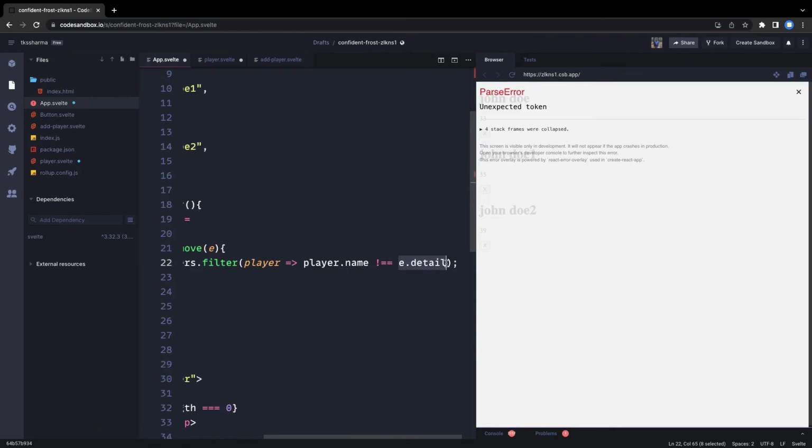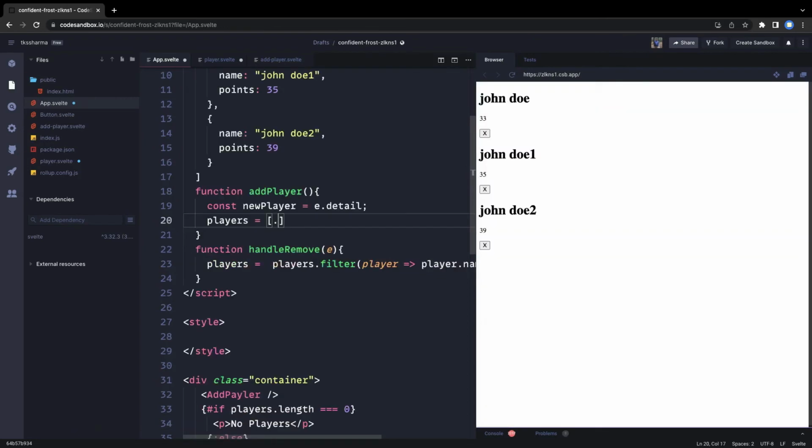So we can just reassign the players. This is the existing players I have, and this is the new player I am adding. This is again a reactive assignment, so it will refresh the component and show the updated list of players.